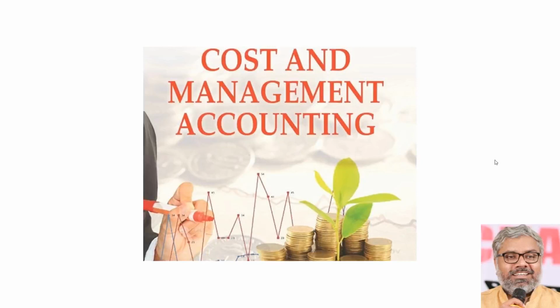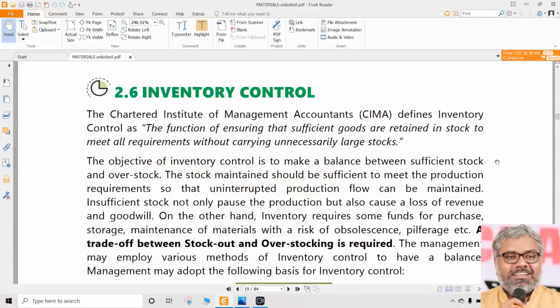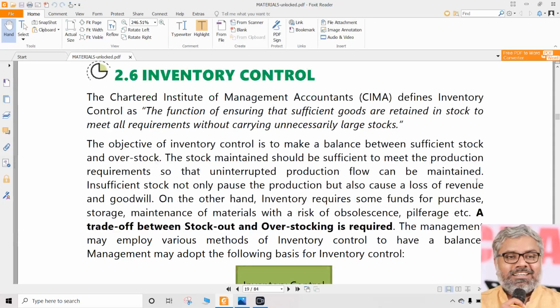Then coming to the next aspect, which is almost the most important point from the problems point of view, is the inventory control systems, mechanisms, formulae, whatever we can call them. What is going to be important in this inventory control segment of this particular chapter is more about the techniques which can be used for ensuring that there is no overstock and there is no understock.